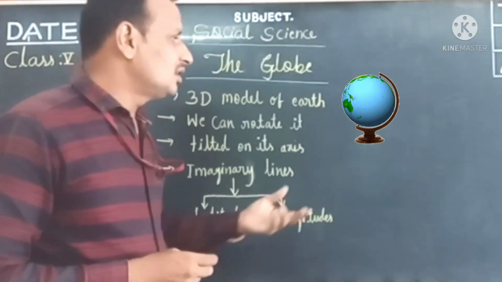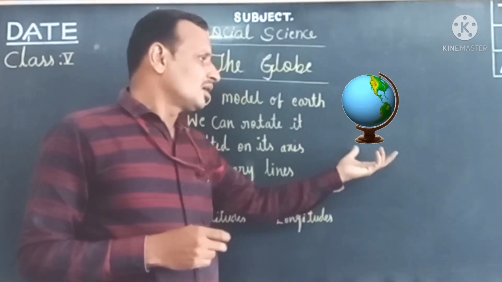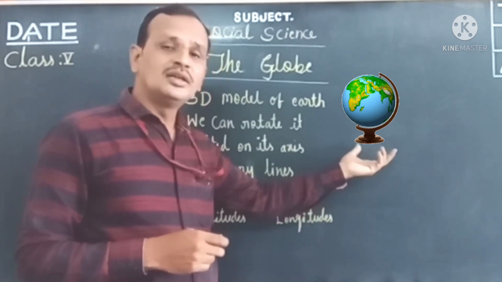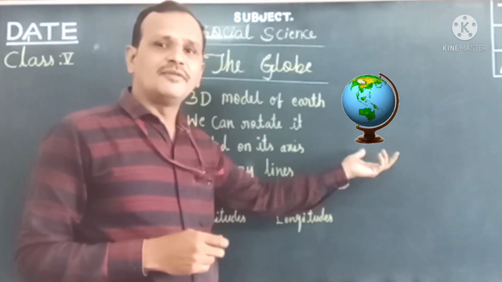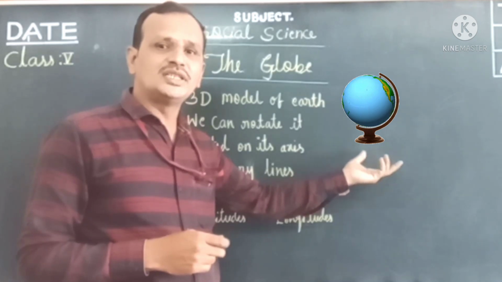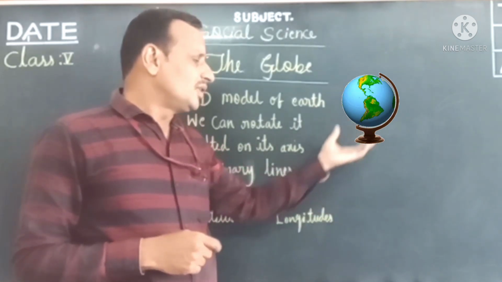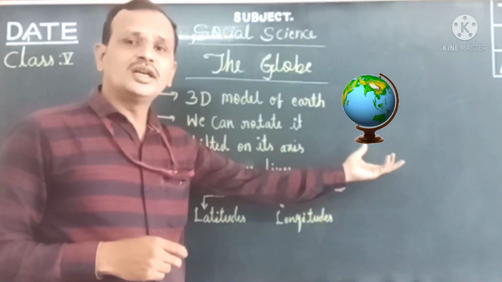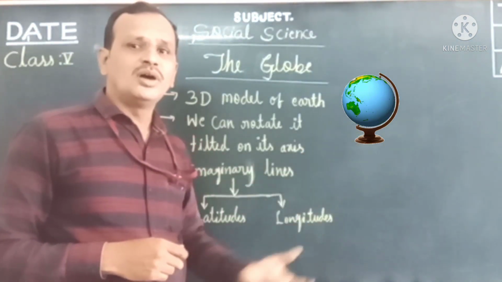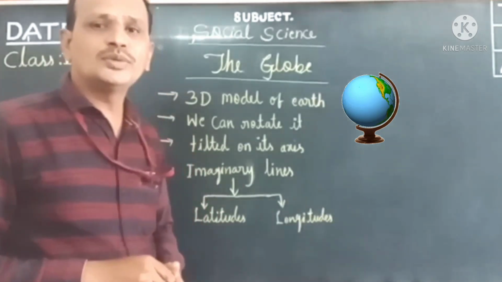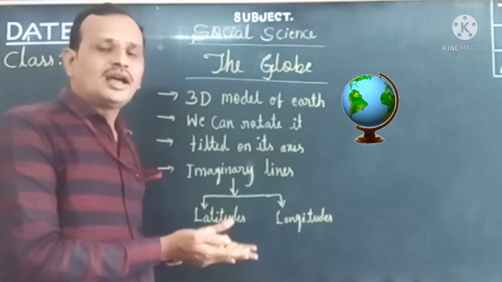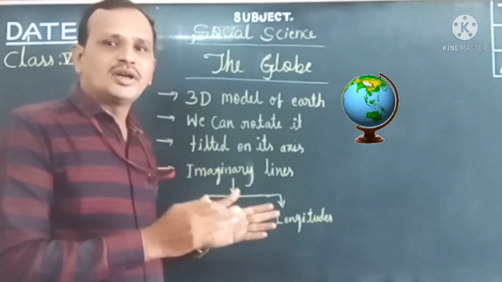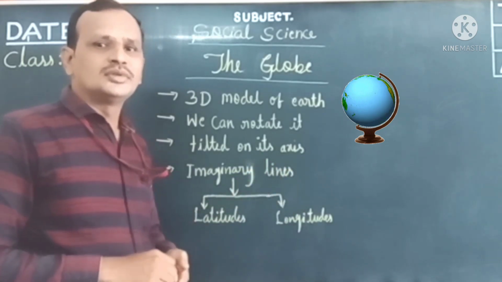Each color indicates a different region, country, water body or vegetation. So the globe shows the different countries, regions and landmasses on the earth.